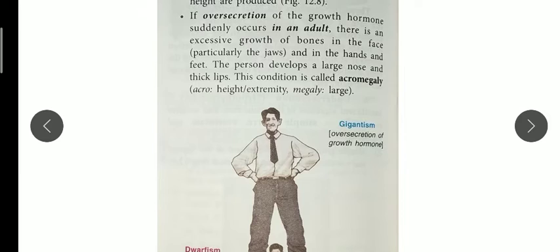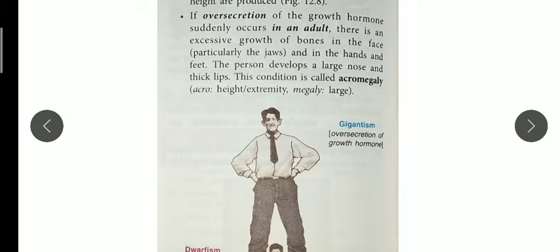In the same way, if over secretion of growth hormone suddenly occurs in an adult, then what will happen? Bones will grow excessively, the jaw part also, with a large nose and thick lips. That is called acromegaly. Acromegaly is a condition in which a person looks like a gorilla. We all know what a gorilla is, an animal. In other words, it is a gorilla-like appearance due to the disproportionate growth of body parts because of the over secretion of growth hormone in adults.